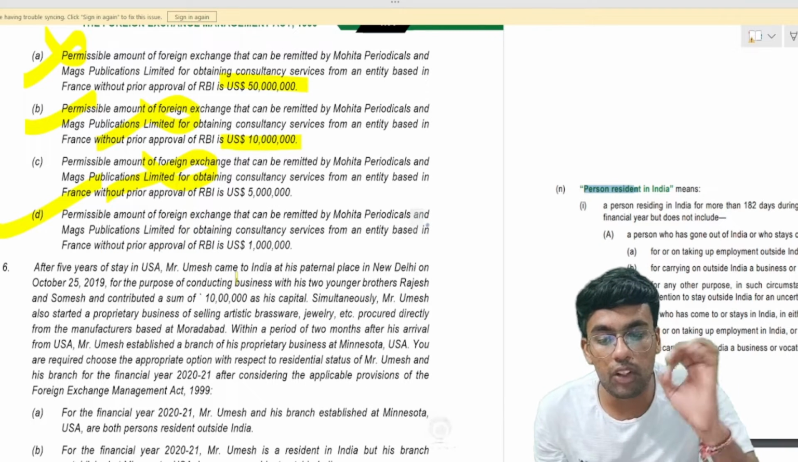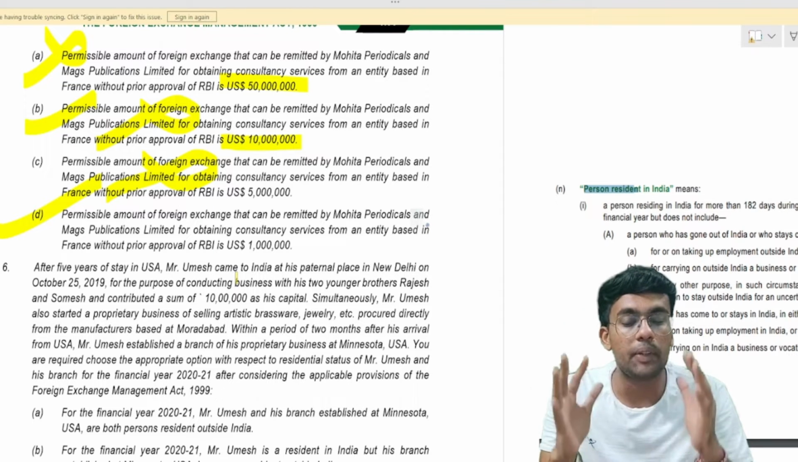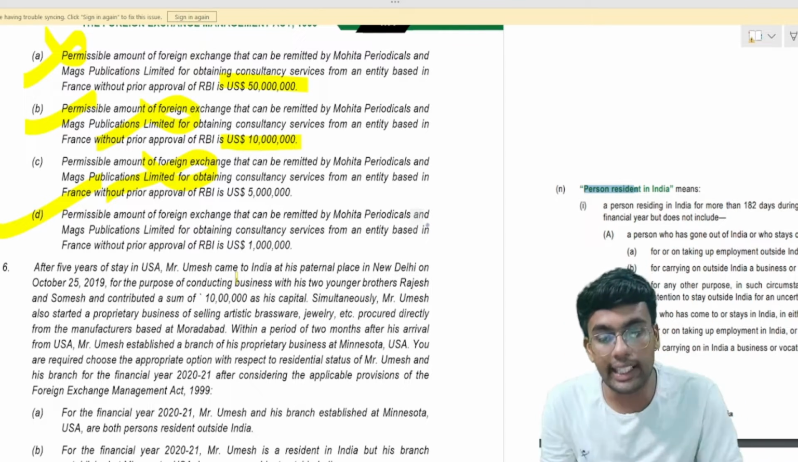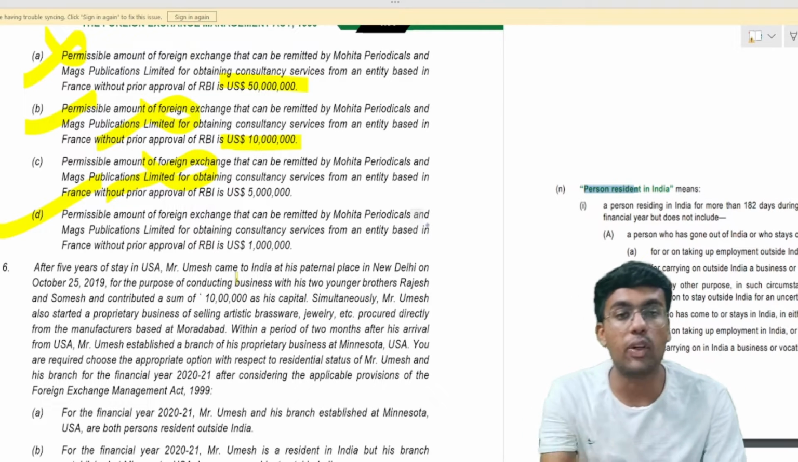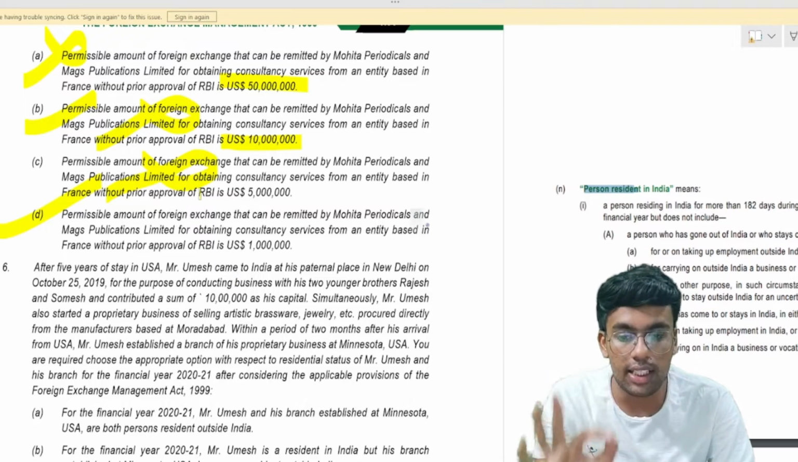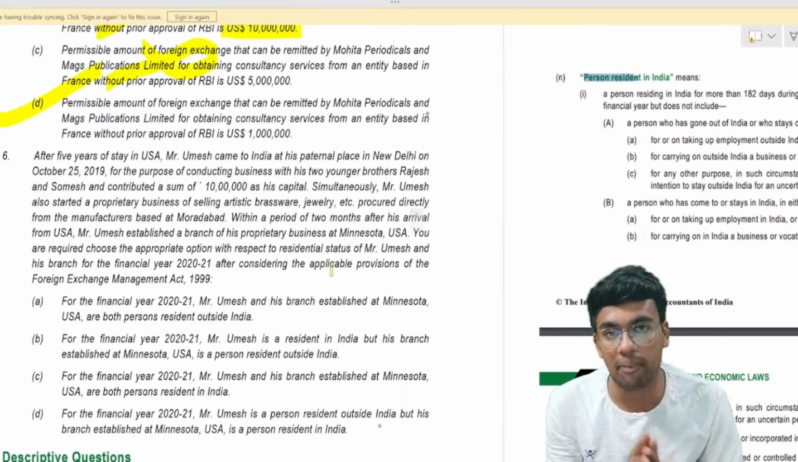So the permissible amount of foreign exchange that can be remitted by Mohita Periodicals and Max Publication Limited for obtaining consultancy services from an entity which is based in France without prior approval of RBI would be how much? It would be $1 million. So the answer to this question would be point number D. Now, the last MCQ of your FEMA.